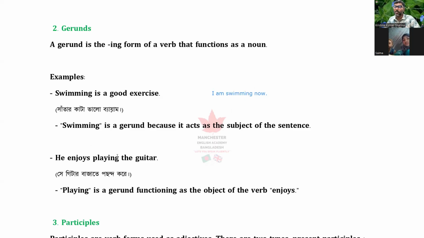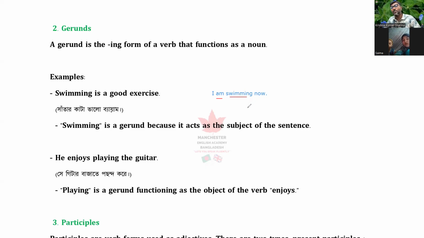But in present continuous tense, it always sits after the auxiliary verb, like he is reading, I am playing, they are going, okay?